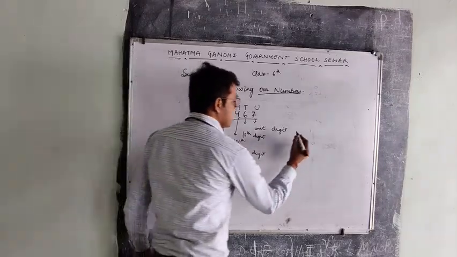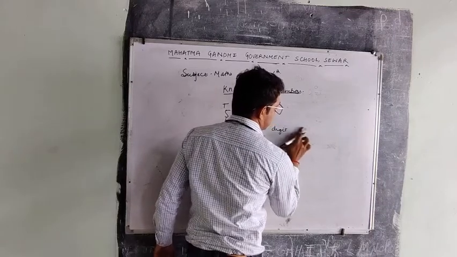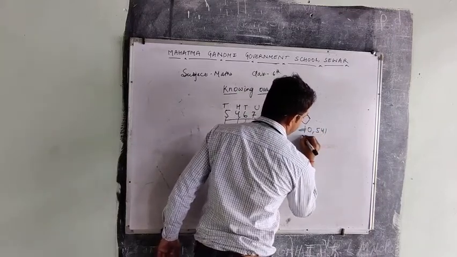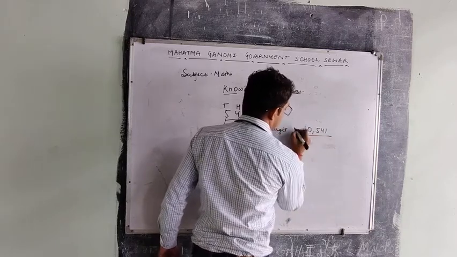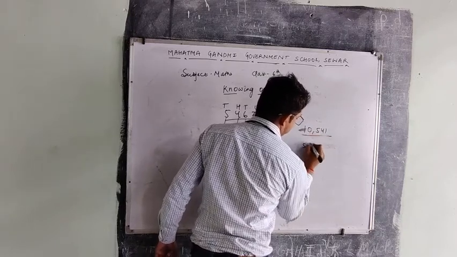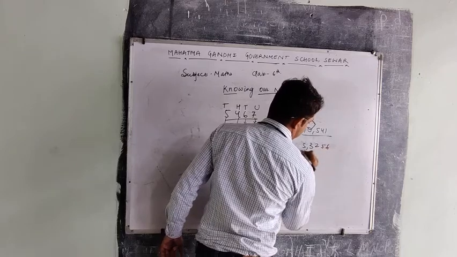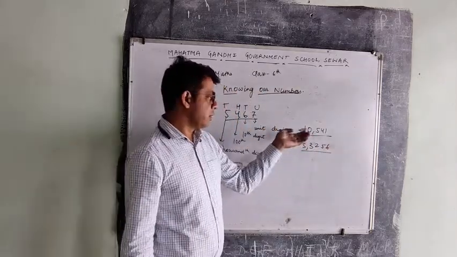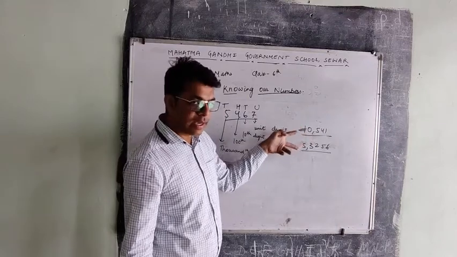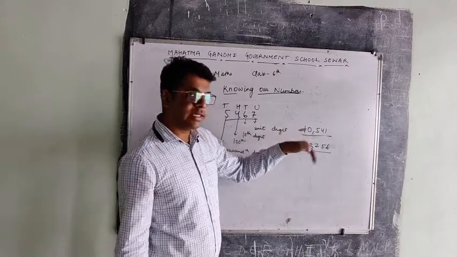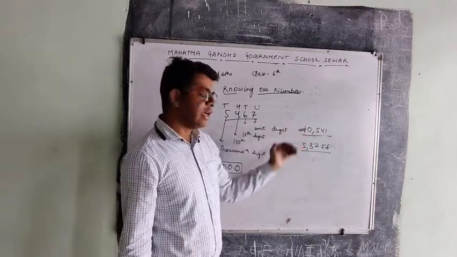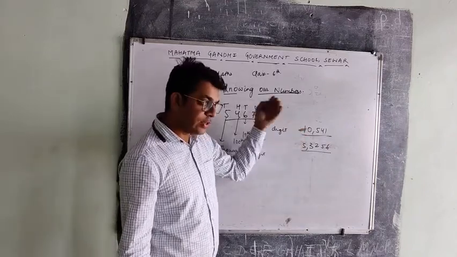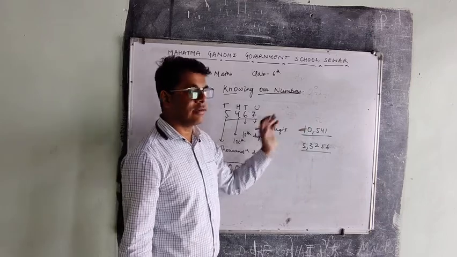These numbers hinder the addition of these digits. Let's see. If we see these two numbers, if we add them by just rounding off, then it is easy to add them. But if we add these numbers written without rounding off, it will take time.